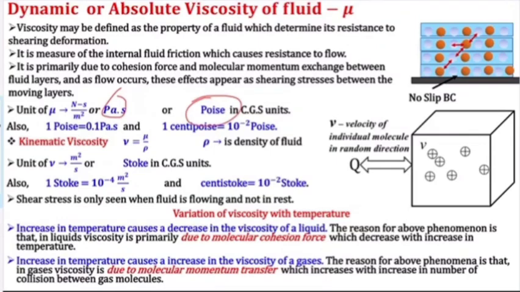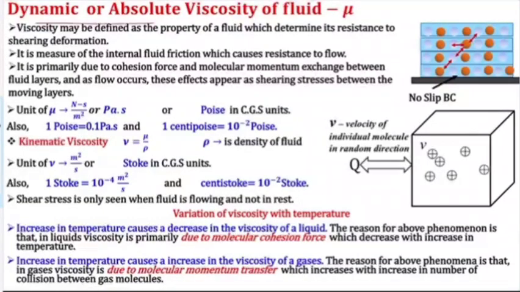So first you should notice this, that if it is given in poise, then you should convert it into pascal second. One poise is 0.1 pascal second. If it is given in centipoise, then 1 centipoise is 10 to power minus 2 poise. So you should use this conversion and always convert it into SI units.